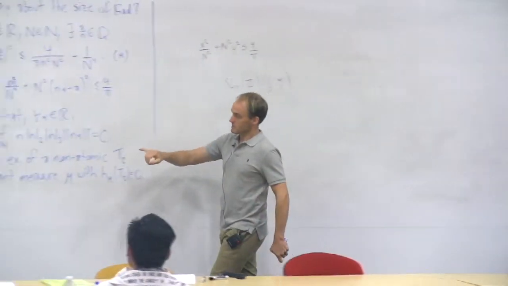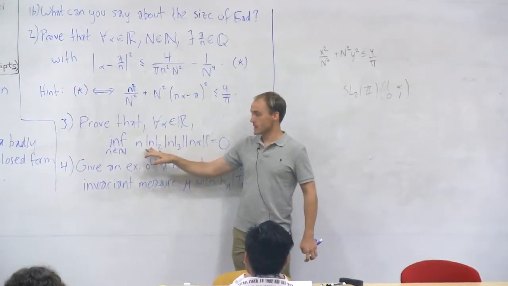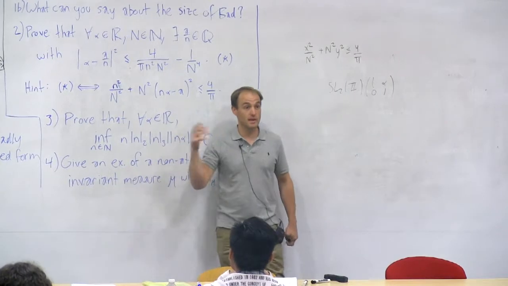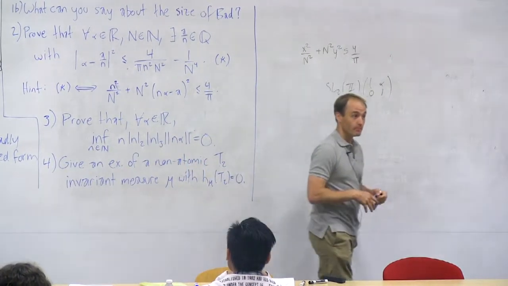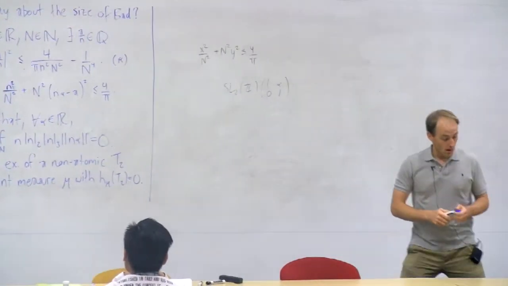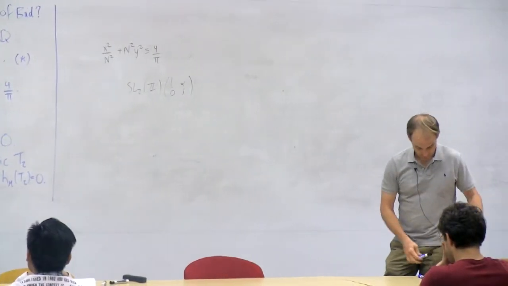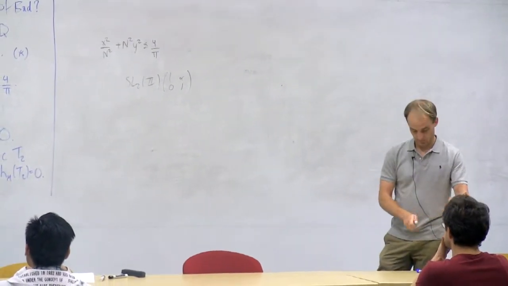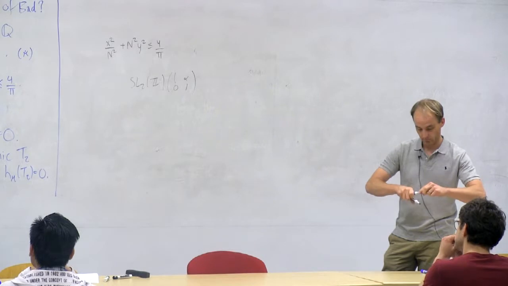What is this? This is the two-adic absolute value of n. So you take the highest power of 2 that divides n, and you take the reciprocal. Why is this true? Let you guys think about that.